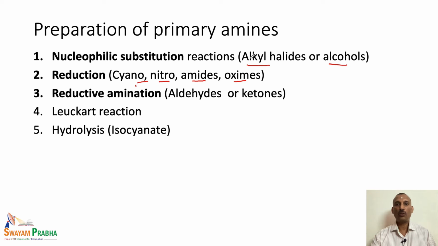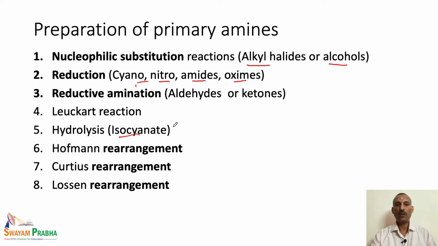And then we will also be studying various reactions like the Leuckart reaction. The hydrolysis of the isocyanate is another major category which we will be looking at. Basically, the Hofmann rearrangement, Curtius rearrangement, Lossen rearrangement and Schmidt reaction are the various reactions which all involve isocyanate as the intermediate, and we will see how each rearrangement gives the corresponding isocyanate, and how the hydrolysis of the isocyanate leads to the final amino compound.